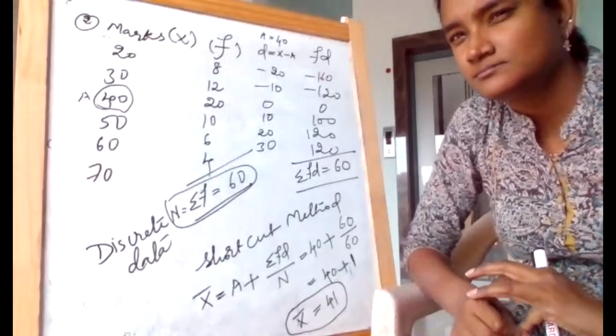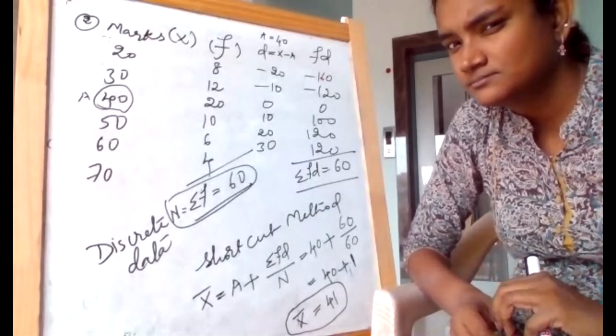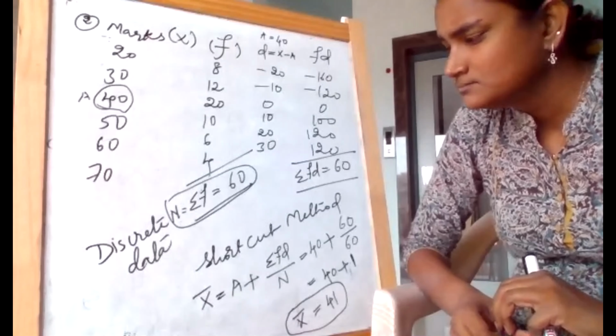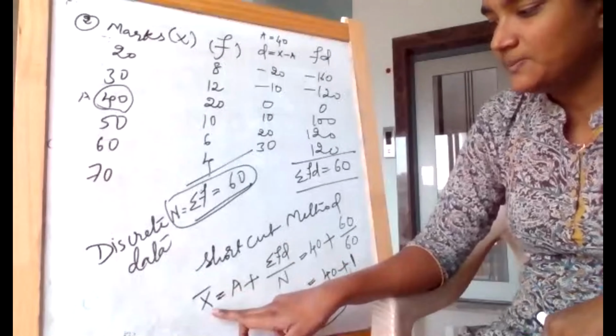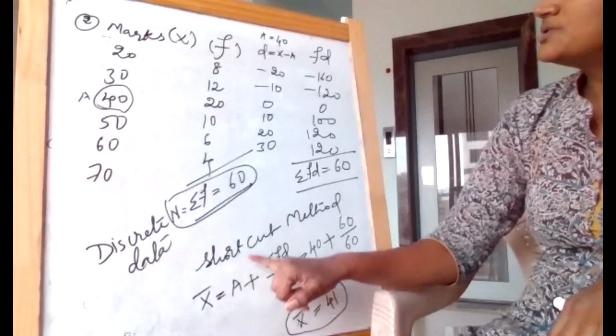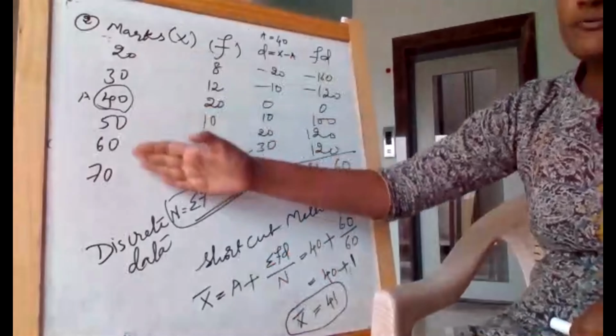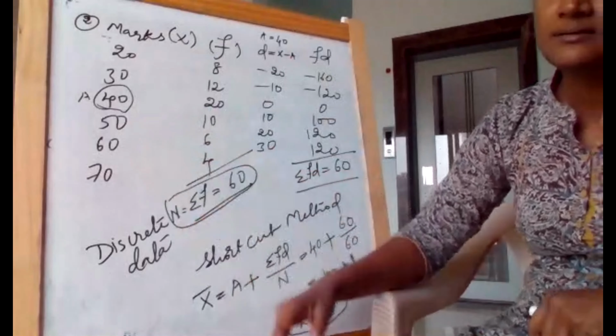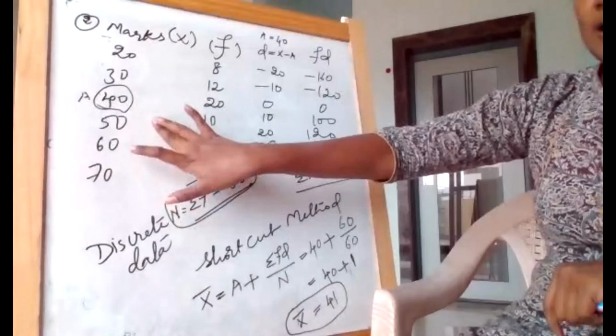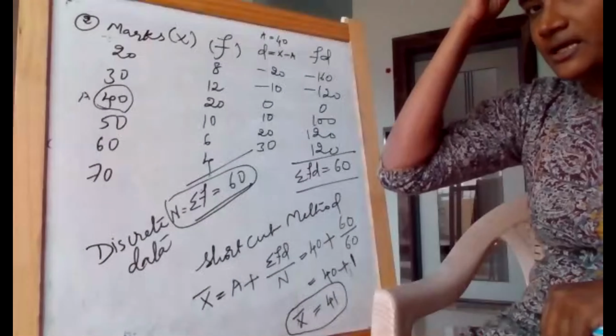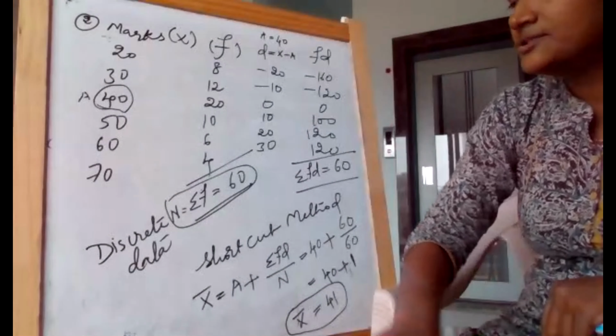Ma'am, can you please repeat the formula for mean in discrete series, ma'am? We are just using it, it is also a formula for mean, but we are using a shortcut method, as of now for our given information. One of your friends is asking, how did we get A? Okay, I'll let you know.